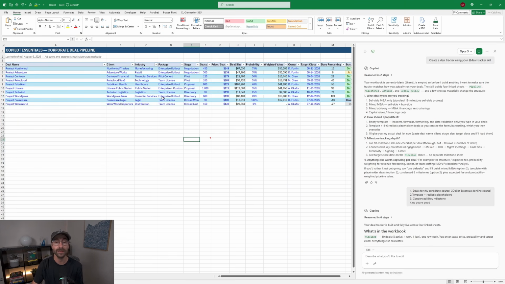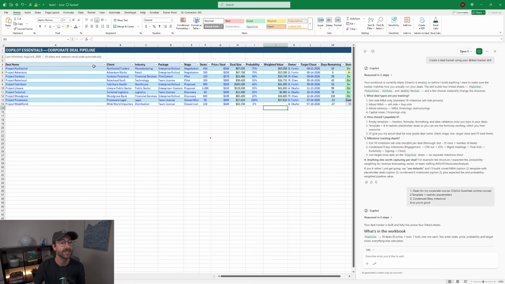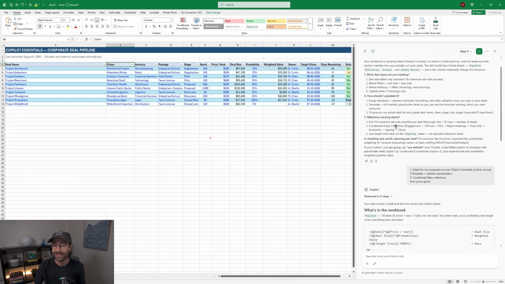Okay, so let me show you right here. Microsoft made some skills. So I just said create a deal tracker using your deal tracker skill. And Microsoft, they built this skill for you. And you can see what it did here. It created a deal tracker, some kind of a CRM, right? And always using the same column. So they tailored the instructions so it always does the same thing.